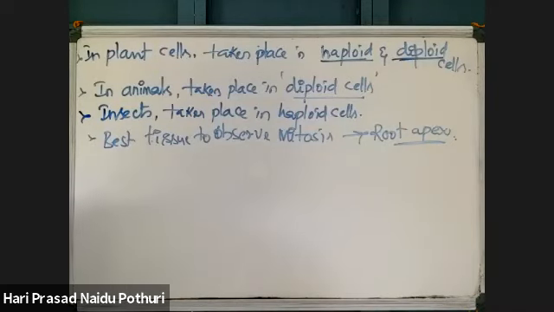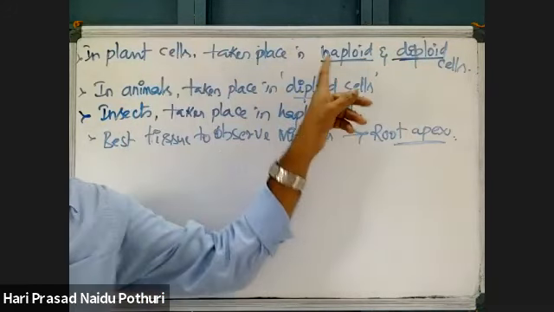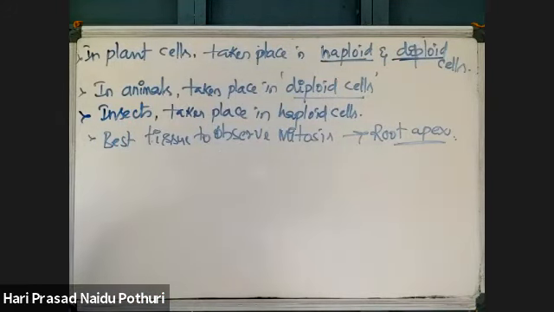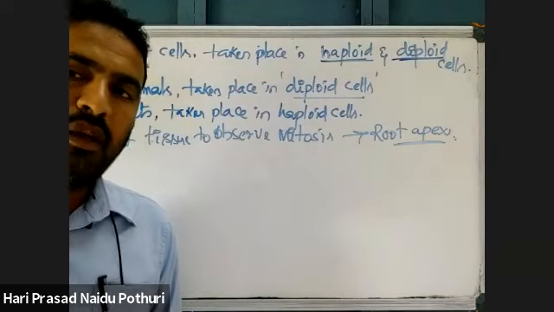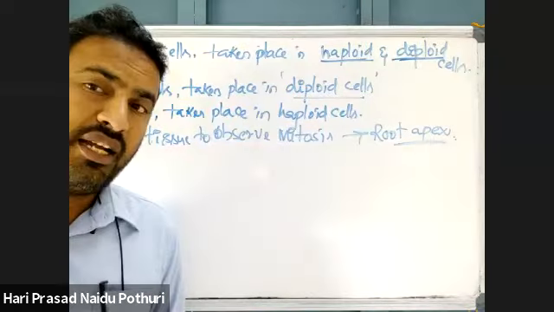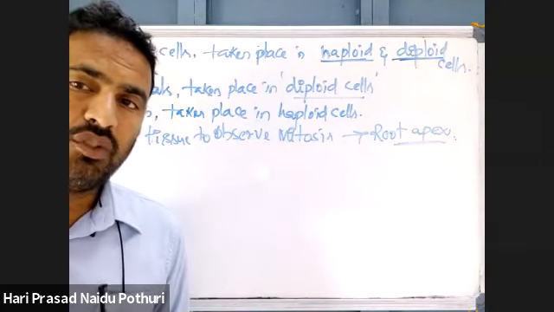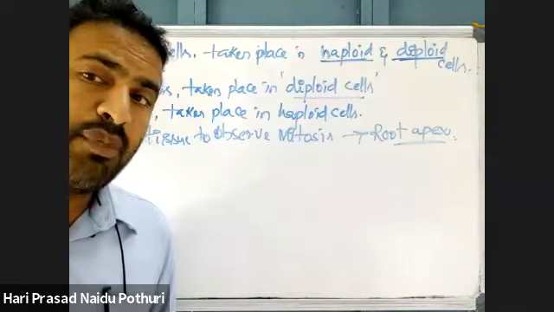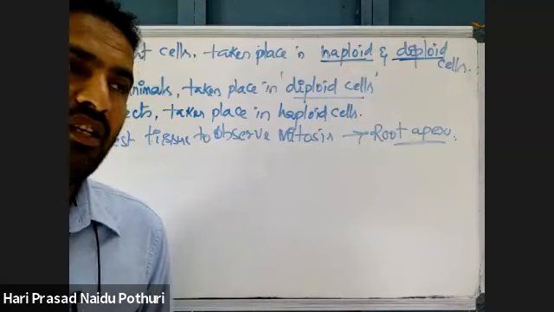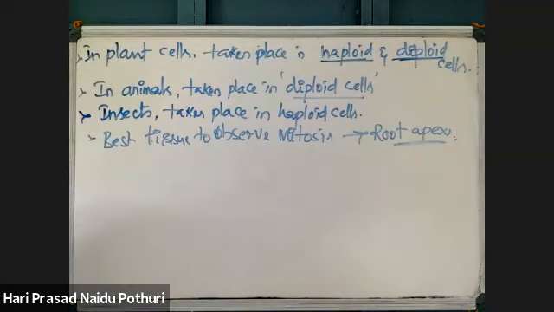So in plants, mitosis takes place in both haploid and diploid cells. Haploid plants grow by mitosis only, and diploid plants also undergo growth by mitosis. But meiosis takes place majorly in diploid cells, as we'll see when we go to meiosis. In animals it takes place in diploid cells, because the majority of animals have only diploid cells. In insects it takes place in haploid cells.